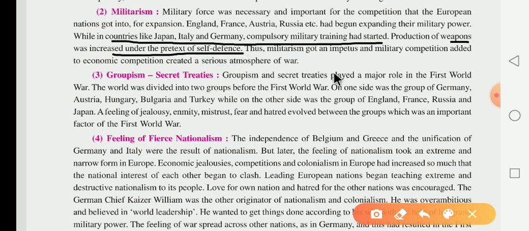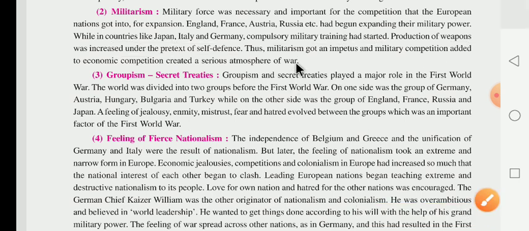Many nations increased the production of weapons for self-defense. Thus, militarism got an impetus, it means prerna dena, and military competition added to the economic competition and created a serious atmosphere of war.